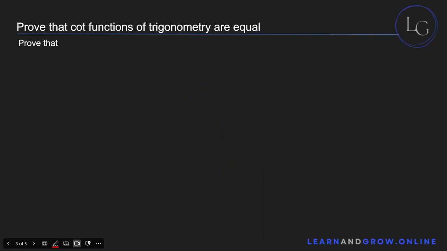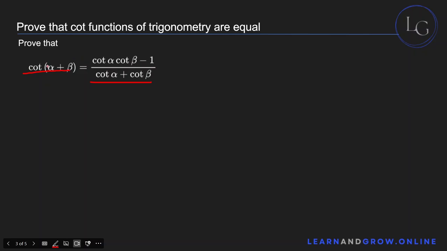Okay, so let's prove that cotangent A plus B is equal to cotangent A cotangent B minus 1 over cotangent A plus cotangent B. Now, a very simple way of just looking at this is that these are equal, right?